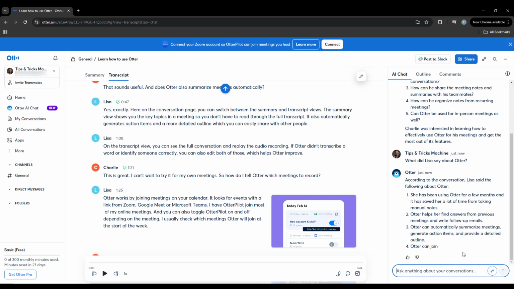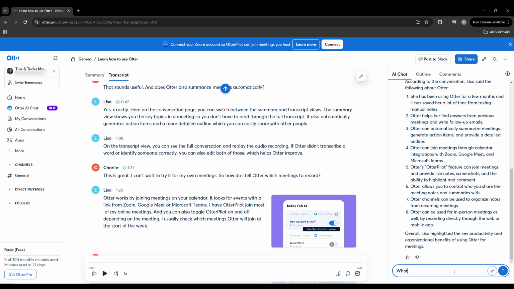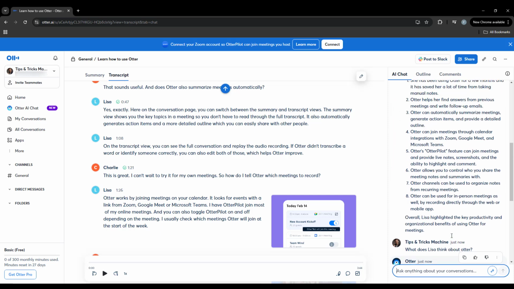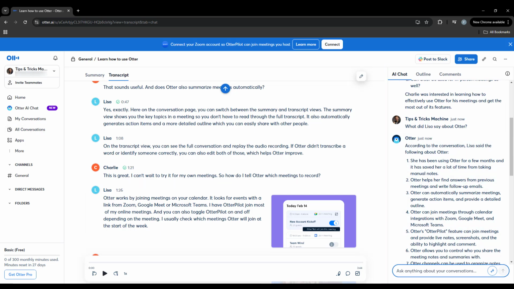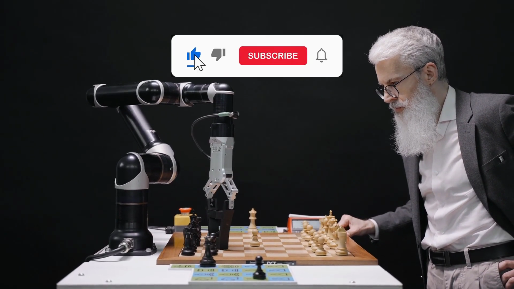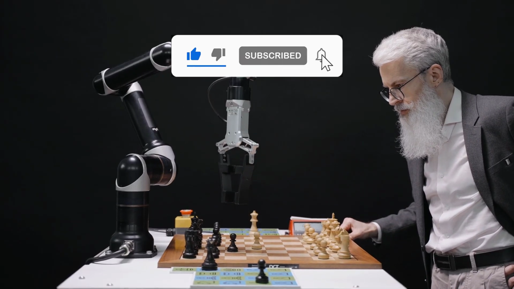Sometimes work calls can be very long and tedious, and you can easily forget important points. But with Otter AI Chat, you can simply ask it what happened in the meeting, and it will give you the answer. Pretty neat. It seems like there are crazy new AI tools coming out every day, and I hope you enjoyed learning about a few more in the mix.